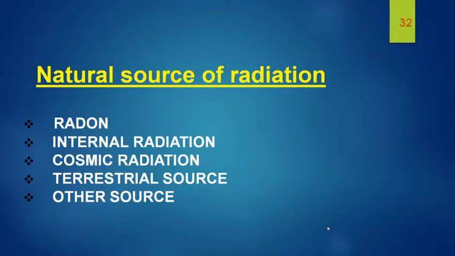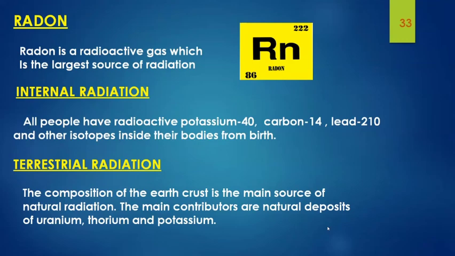Now, let's look at the different types of natural sources of radiation. They are listed here: radon, internal radiation, cosmic radiation, terrestrial sources, and other sources. First, let's look at radon. Radon is the largest source of natural radiation. Radon is a naturally occurring radioactive gas. It has no smell, color, or taste.